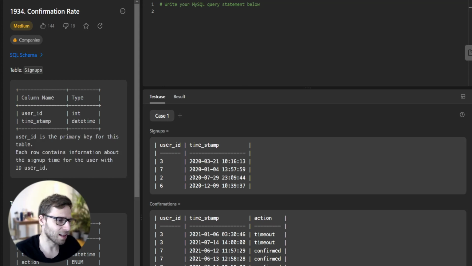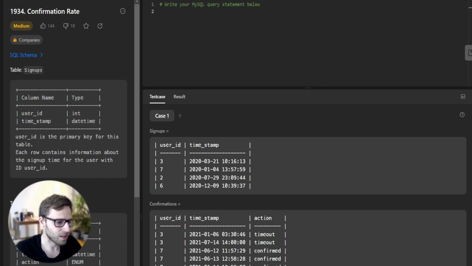The IFNULL function will ensure that if the denominator is 0, so no confirmation request was made, we don't end up with a null value, but instead get a 0. It's also good practice to use IFNULL. And finally, we will use the ROUND function to round the confirmation rate to 2 decimal places.